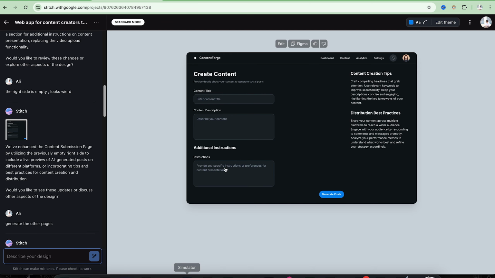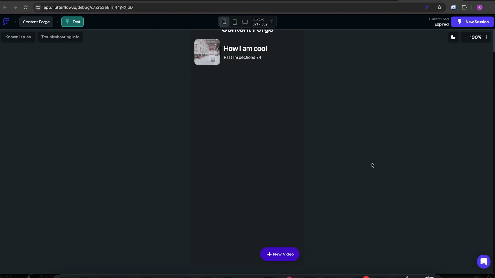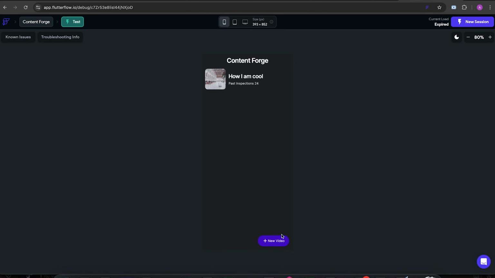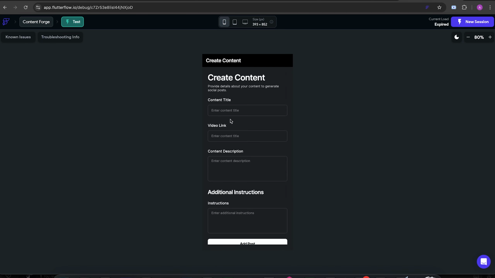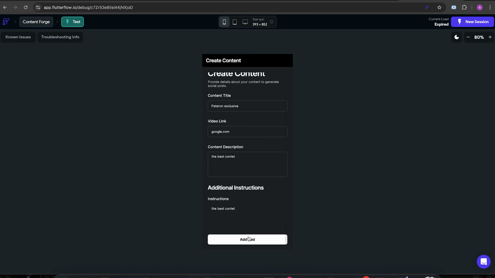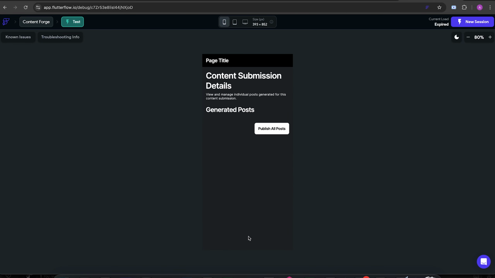So I think I have a running version of the app. Here is a flow I have. It's not complete at all, but I create a new video. So my video is Patreon exclusive. Okay, video link is google.com and content description, the best content. And some instructions for the AI to use to create the posts, okay? And it will create a new row. And then when the row is created, we need to fire up N8N to generate those posts. And over here, we can monitor them, edit them, and then click publish all posts. And it will use those AIs pre-made on N8N to publish them.